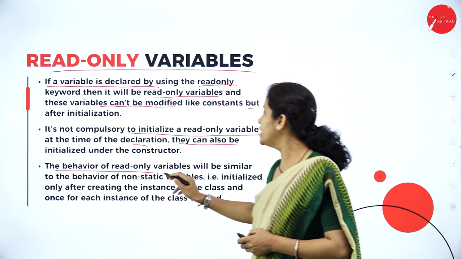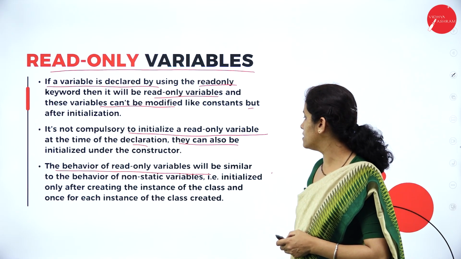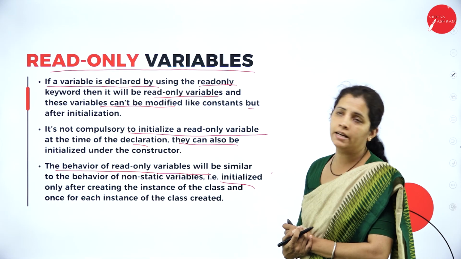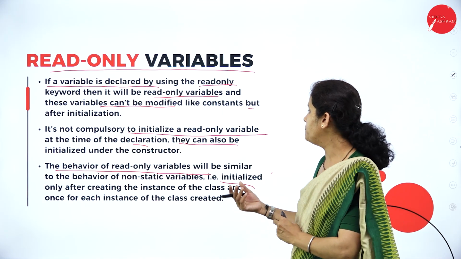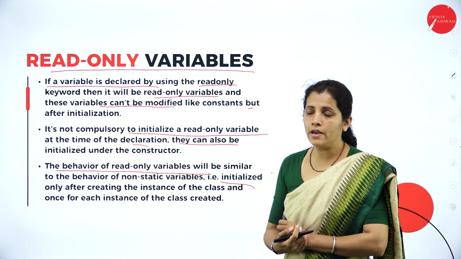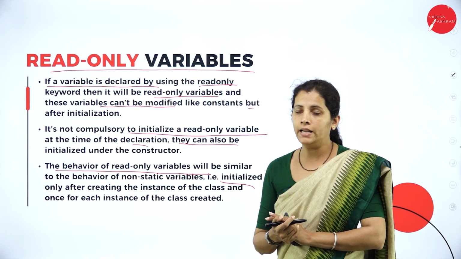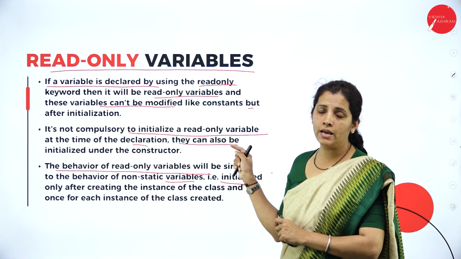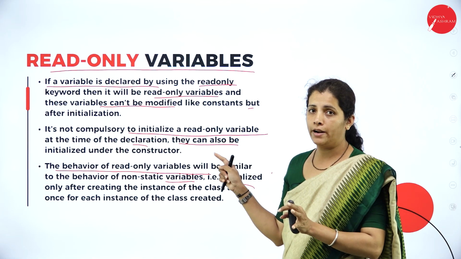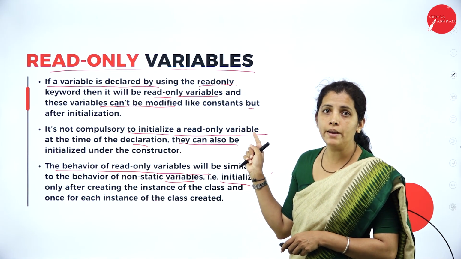So the behavior of a read-only variable is similar to the behavior of non-static variables, that is, initialized only after creating the instance of the class, and once for each instance of the class that is created. So here the behavior of the read-only variable is similar to the behavior of non-static variables. So dear student, how many types of variables did we learn? That is 5 types. Okay, and from the examination point of view, this topic is very, very important.